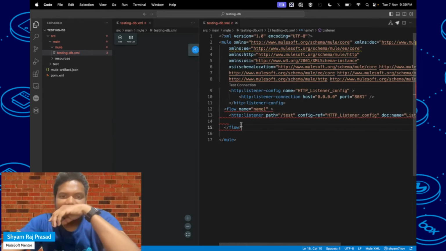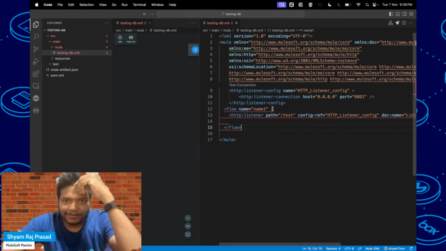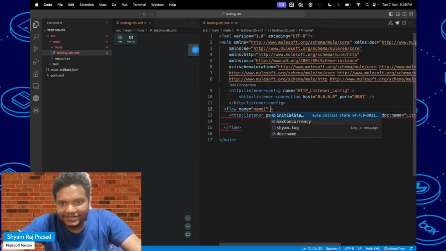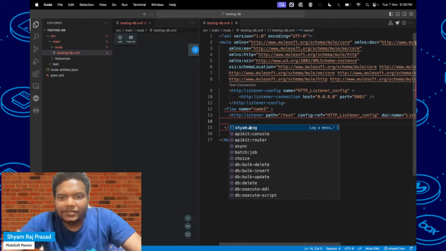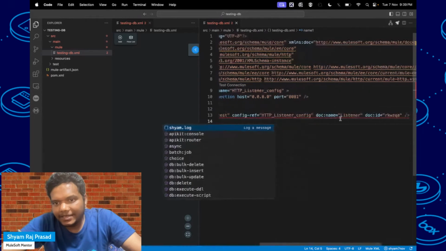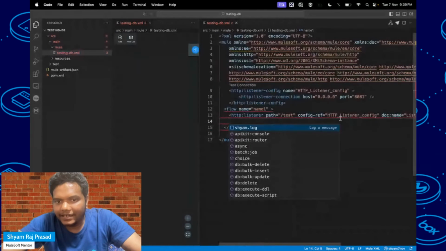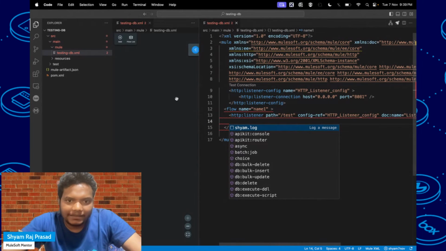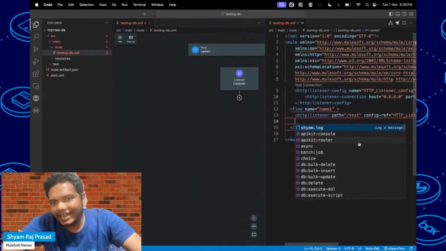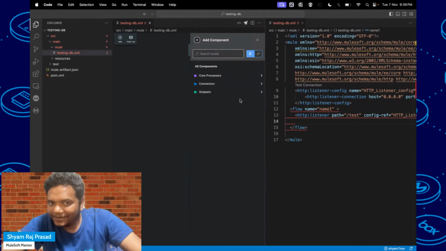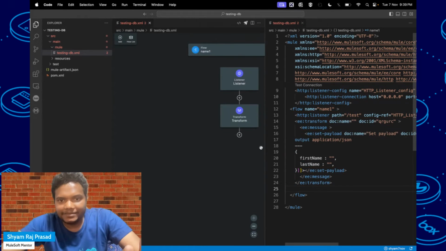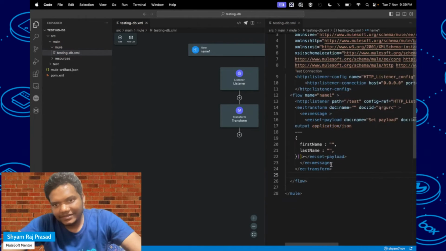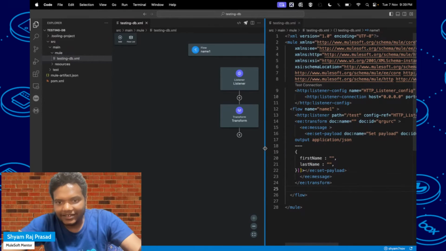Okay, still I am getting some errors, not sure. Okay, so after that this is the HTTP listener configuration which I've added. So after that I will add some, either you can add from here also or you can add from here also. So I will add transform message with output JSON something. Okay, now you can see that error is gone.